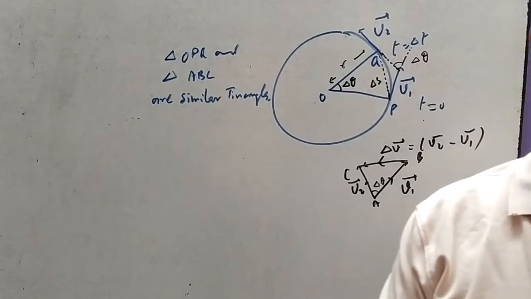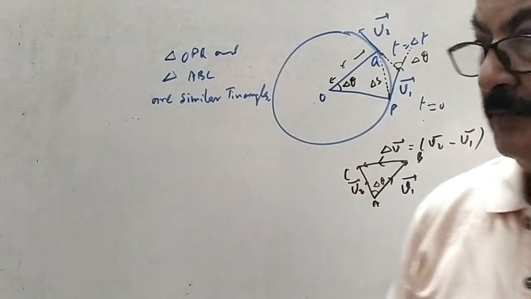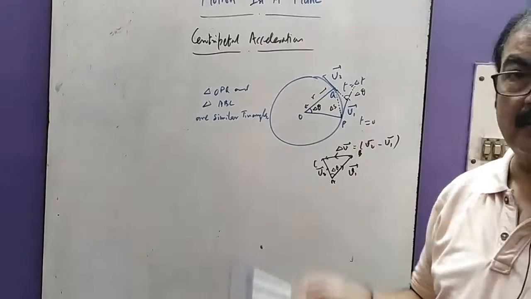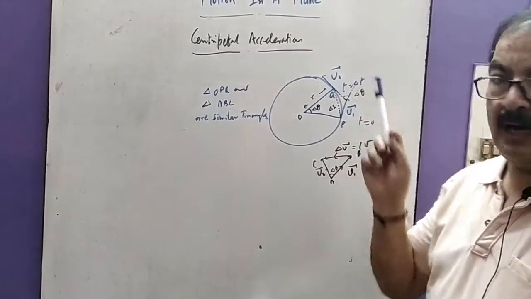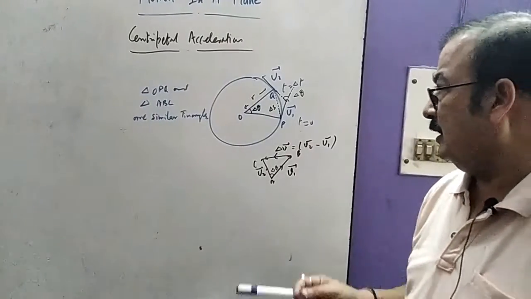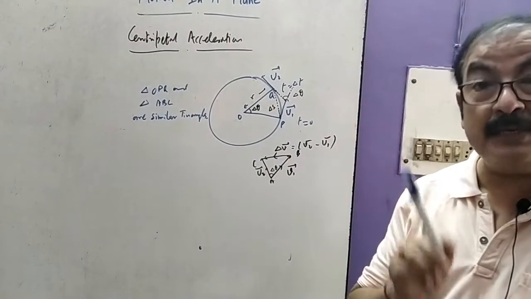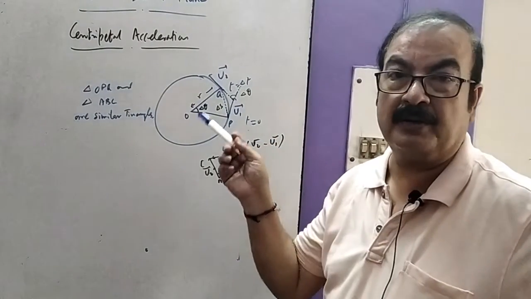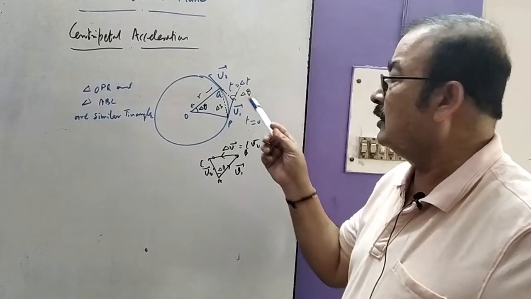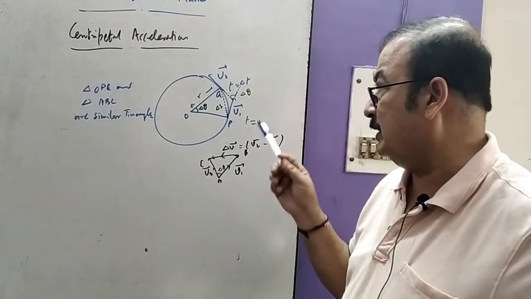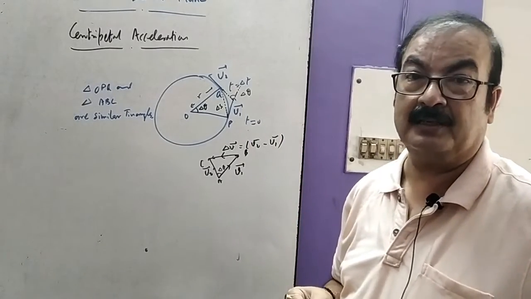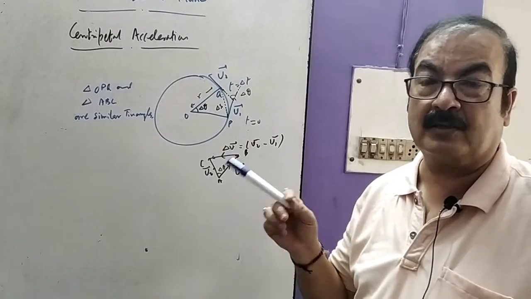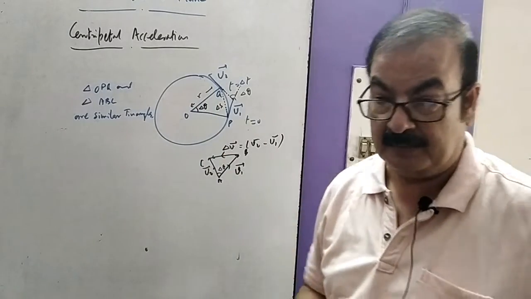Before we go further, I would again explain the diagram. What we are considering is a point moving along a circular path with radius r, clear? And it is moving with constant speed. Linear speed is constant, but at different positions it has different velocities, and since velocities are changing with time, there will be some acceleration, and that acceleration is considered to be centripetal acceleration.